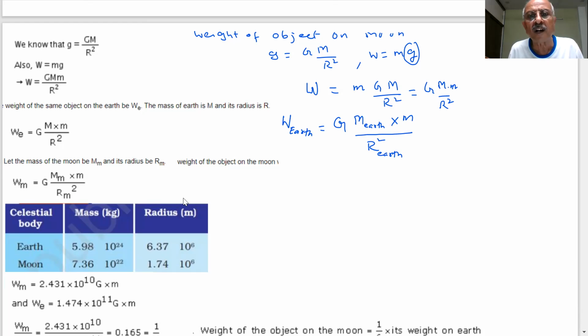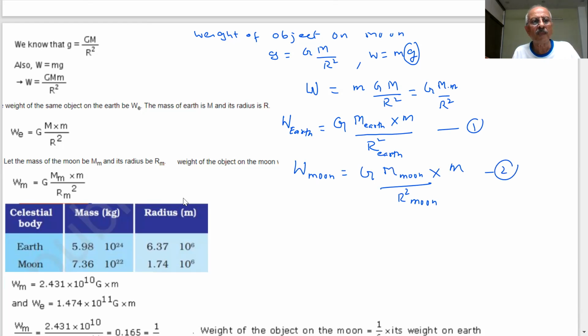And if I consider the weight on the moon, what will be the change? G is constant. Then you have the mass of the moon into the mass of the object divided by the radius of the moon squared. Am I right? Equation 1, equation 2. Is it clear?